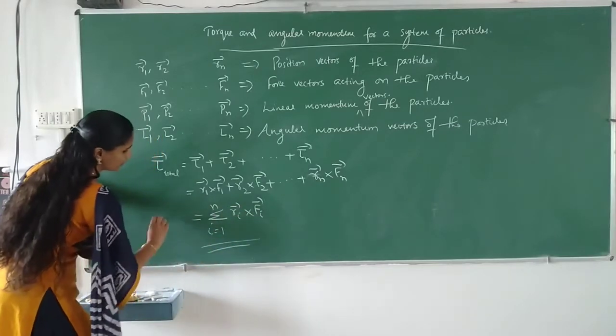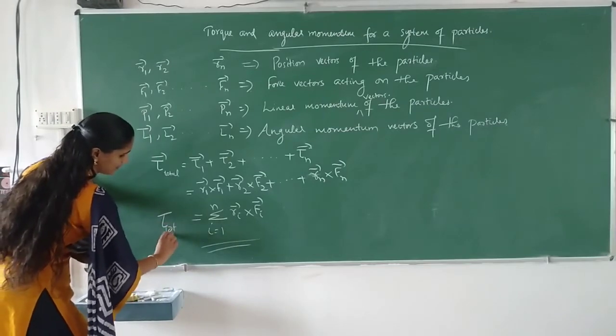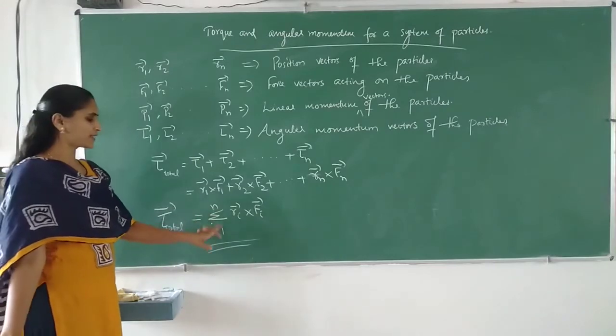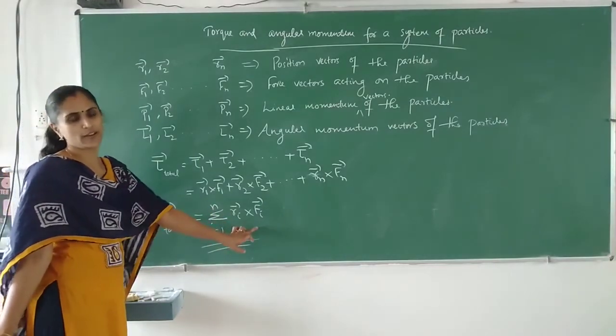So the total torque is equal to sigma i equal to 1 to n Ri cross Fi.